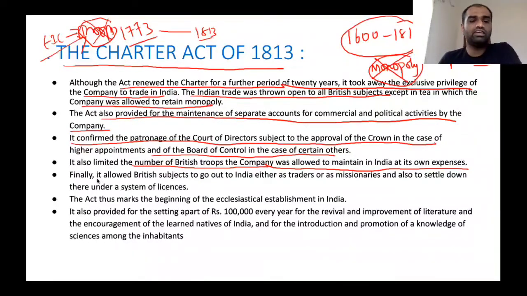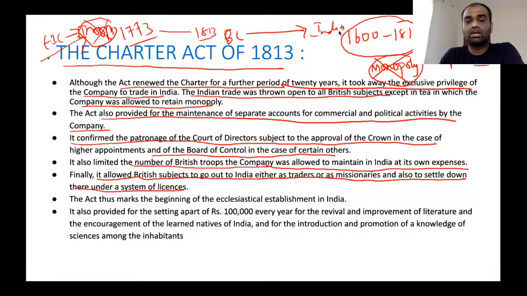And finally, it allowed British subjects to go to India either as traders or as missionaries, and also to settle down there under a system of licenses. Now, this act allowed British citizens to go to India and settle there. If they want to go to India, these British citizens have to obtain a license from the British Parliament. Clear? After obtaining this license, these people are allowed to go to India and settle there.